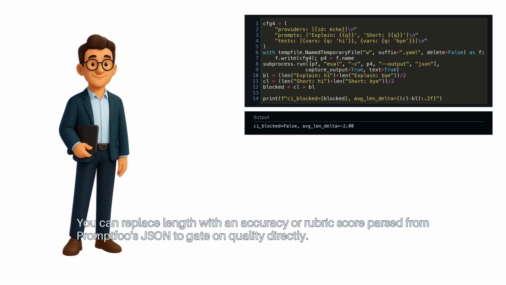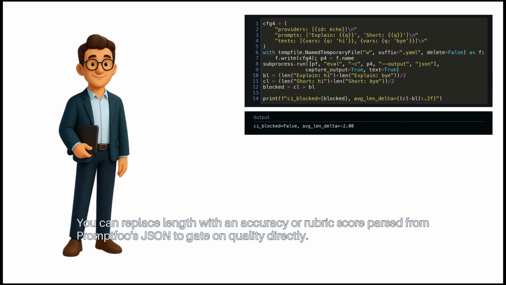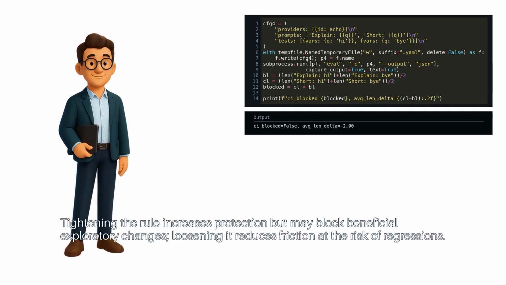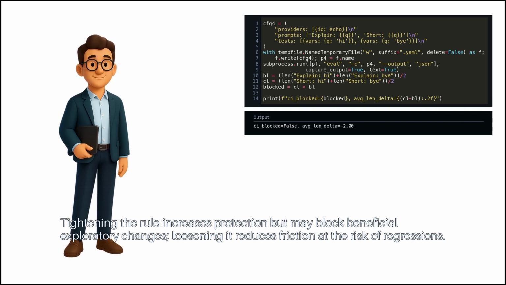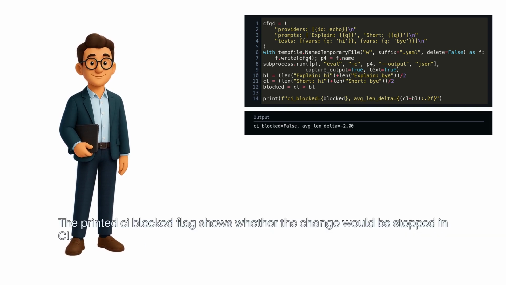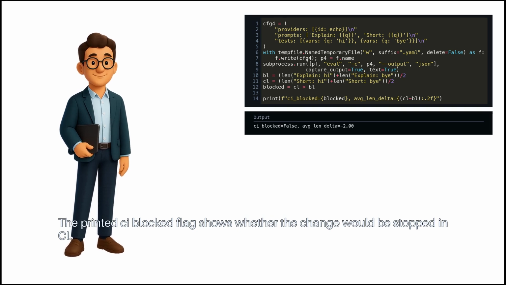You can replace length with an accuracy or rubric score parsed from Promptfoo's JSON to gate on quality directly. Tightening the rule increases protection, but may block beneficial exploratory changes. Loosening it reduces friction at the risk of regressions. The printed CI blocked flag shows whether the change would be stopped in CI.